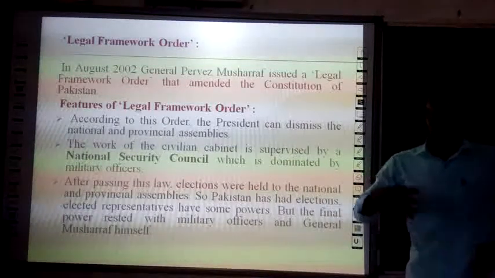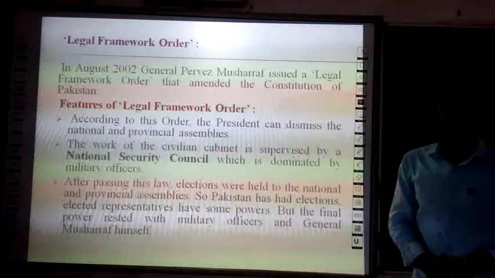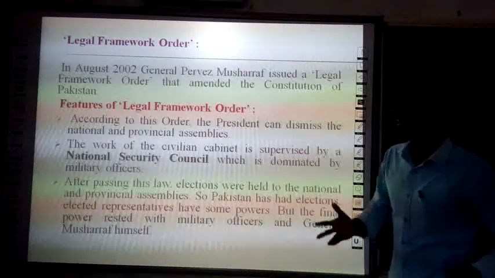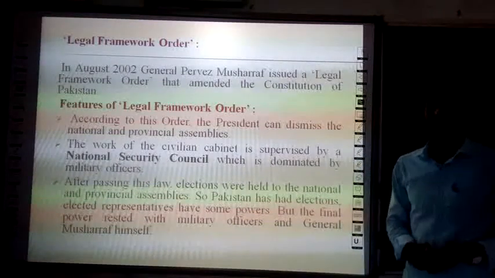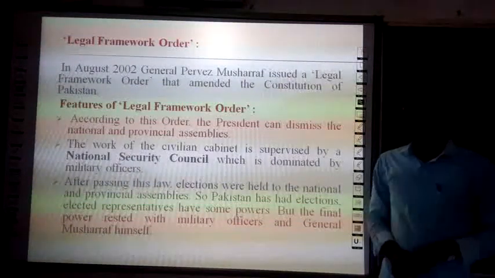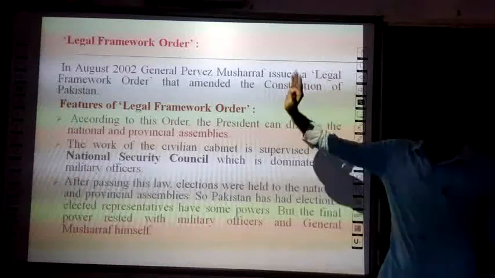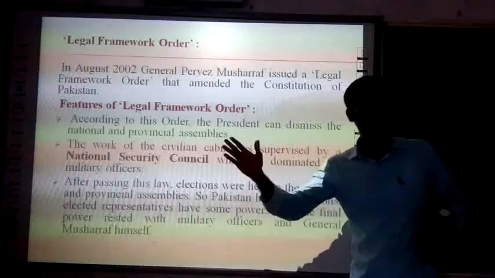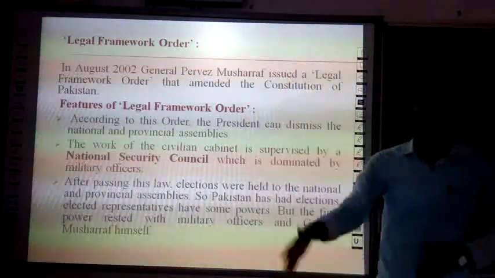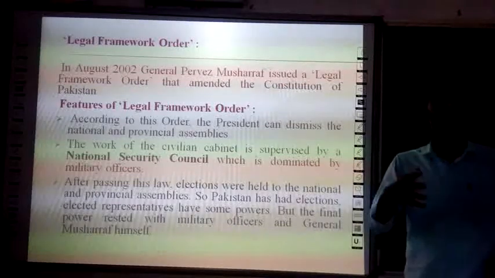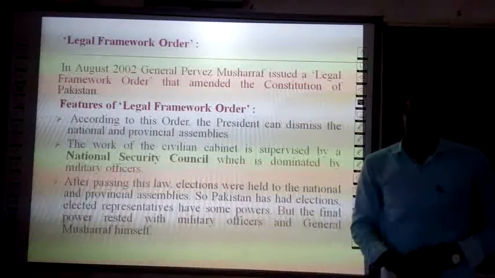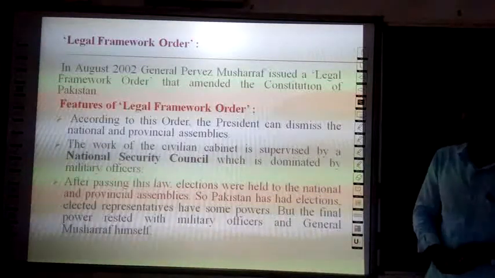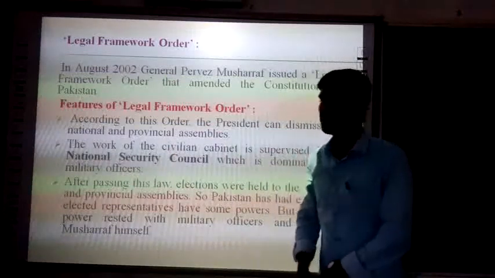Later on, in the month of August 2002, General Pervez Musharraf issued a Legal Framework Order that amended the constitution of Pakistan. So, the Legal Framework Order is an order that gave Pervez Musharraf the power to make amendments to the constitution. This is a very important examination point. We need to go through the features of the Legal Framework Order.